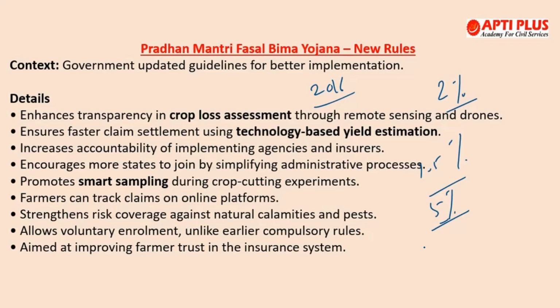Okay, and claims under this insurance scheme are processed within 2 months of the harvest. Very important to note. And this uses satellite images, drones and mobile apps to estimate the crop losses accurately. So this was all about Pradhan Mantri Fasal Bima Yojana.